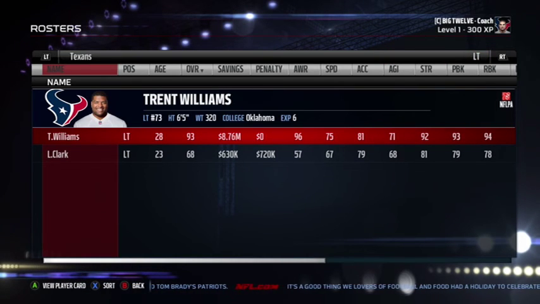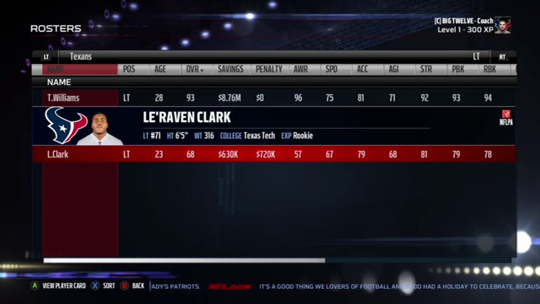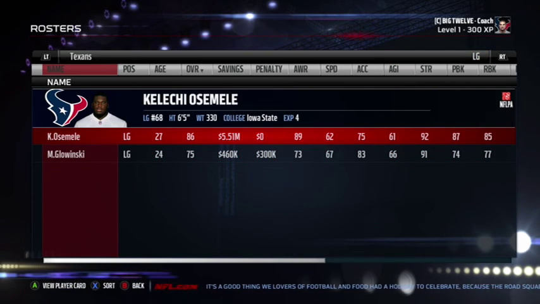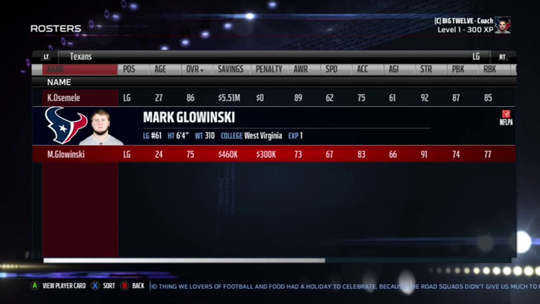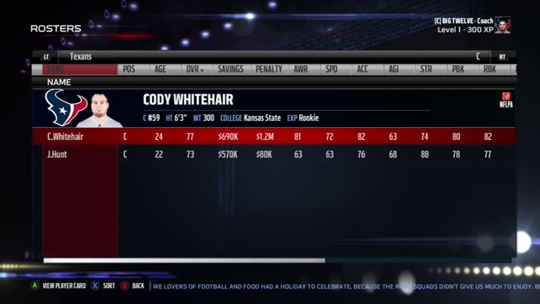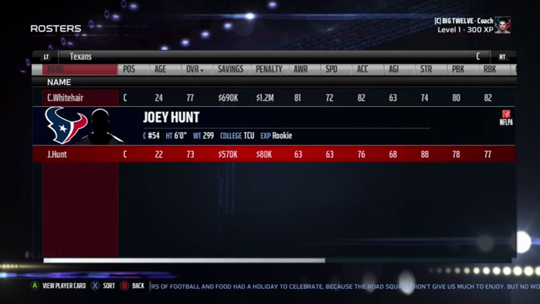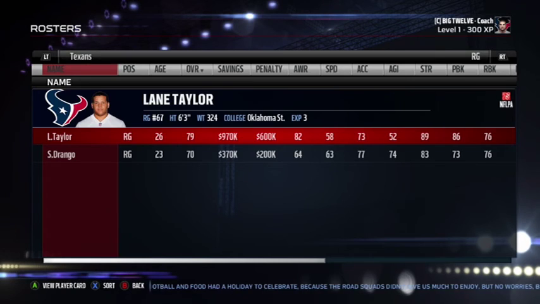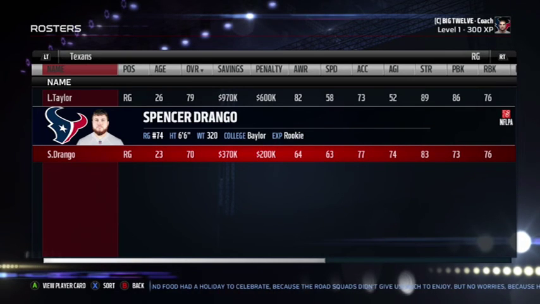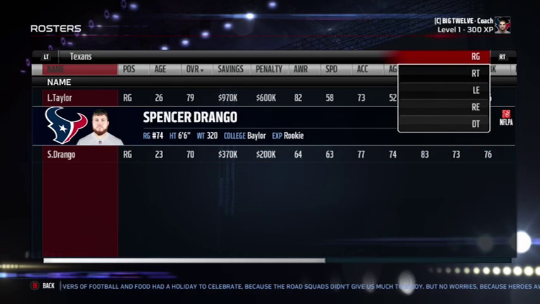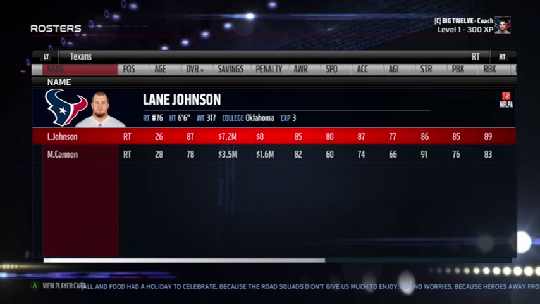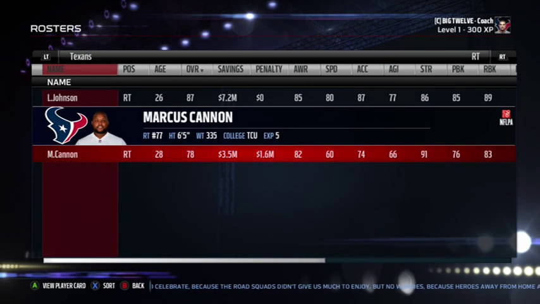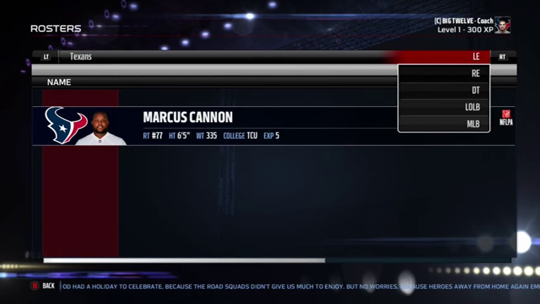O-line, Trent Williams from the Redskins. Le'Raven Clark, I'm not sure where I got him from. Oday Aboushi, he plays for the Raiders. Mark Glowinski plays for the Seahawks. Cody Whitehair's a rookie for the Bears. Joey Hunt. Right guard, we have Lane Taylor from the Packers. Drango, I think he plays for the Browns. Right tackle, Lane Johnson from Philly. Marcus Cannon from the Patriots, I believe.